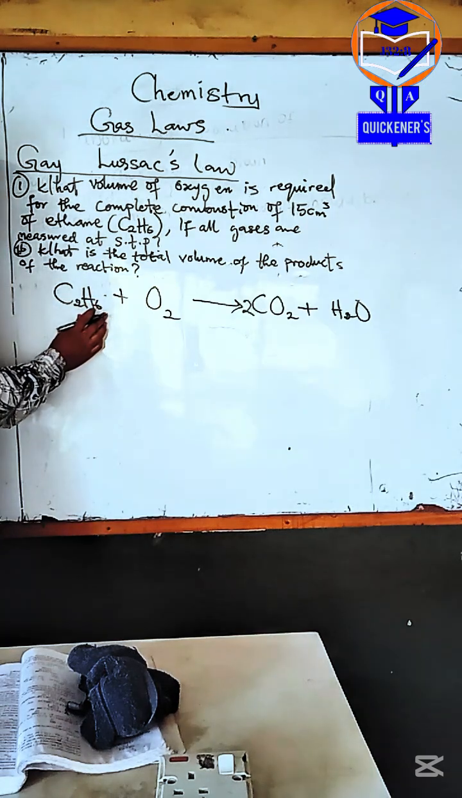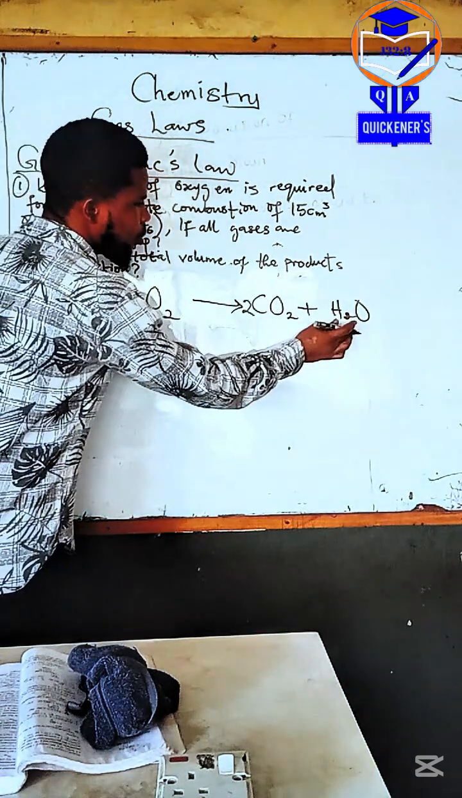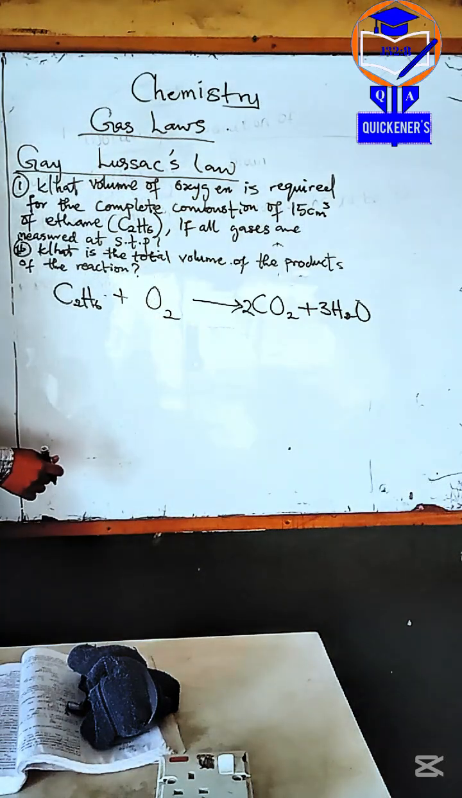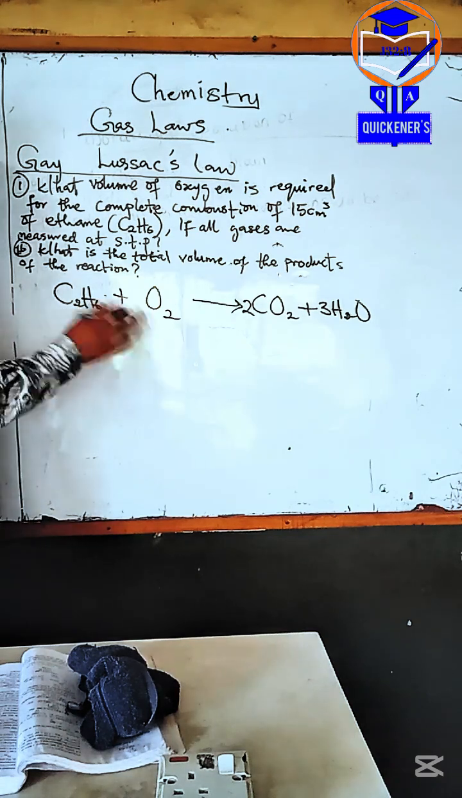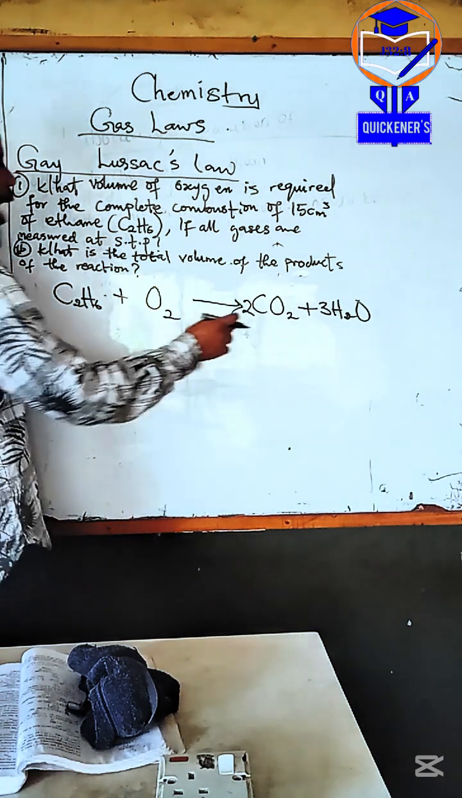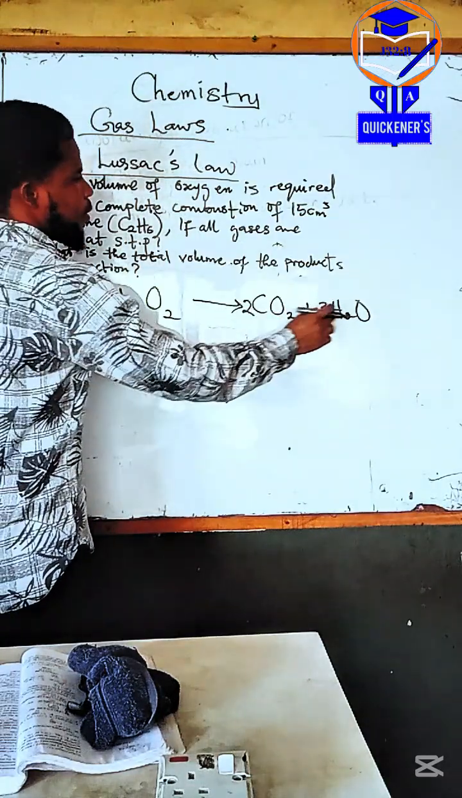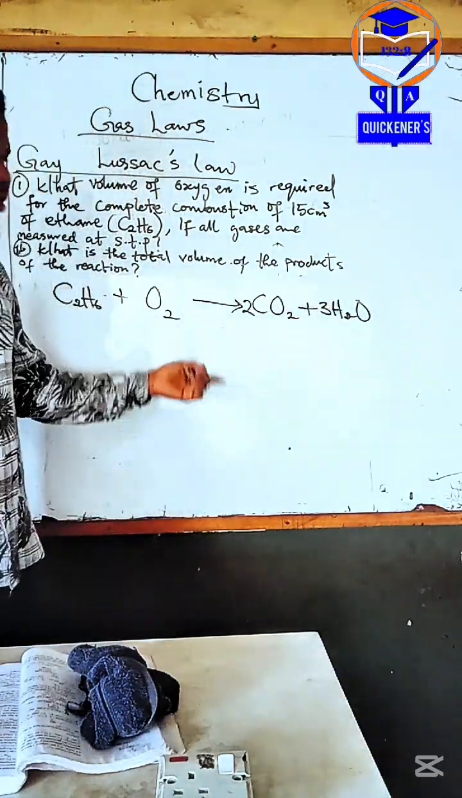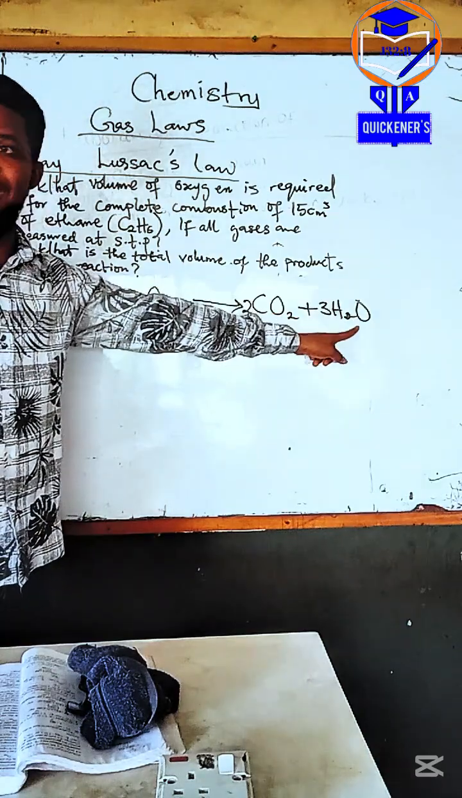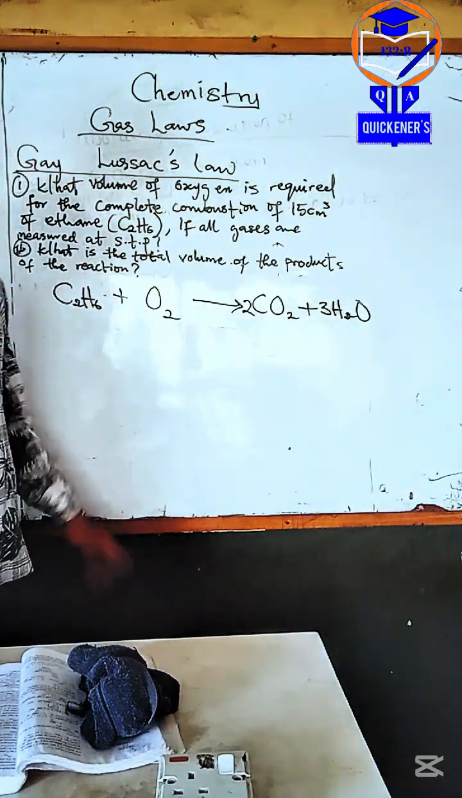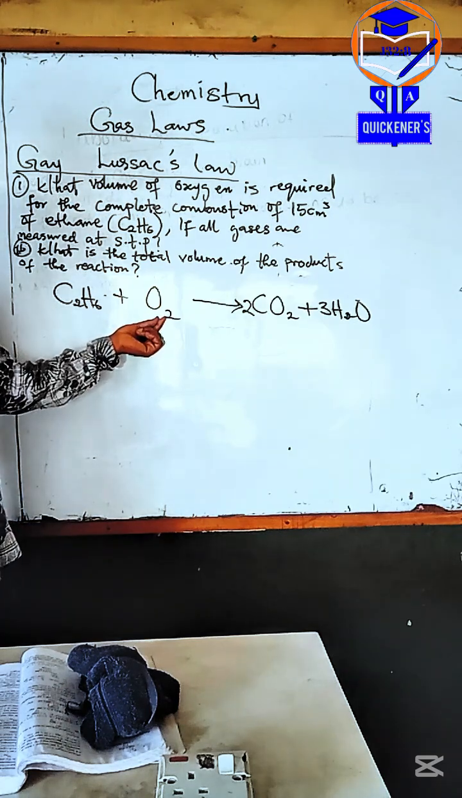How many hydrogen is there? 6. How many hydrogen is there? 2. Can we put 3 there? The hydrogen is 6, so we put 3. Oxygen now, how many is there? 2. Now, can you see that oxygen is not balanced? 3 plus 2, that's 5. And there's no way you can make it from 5, right?